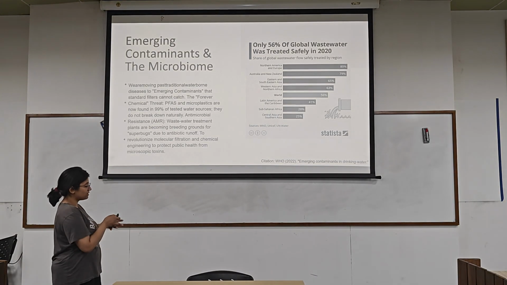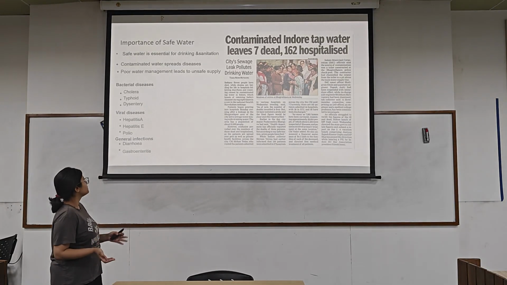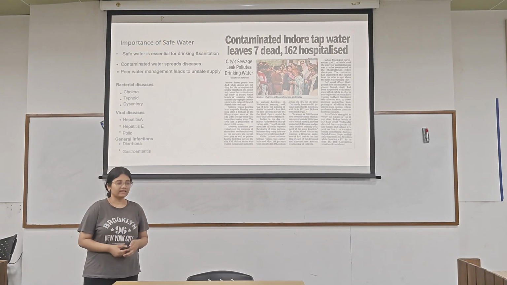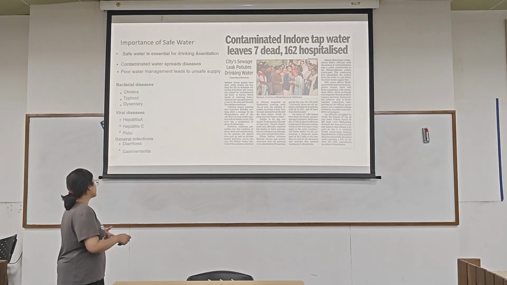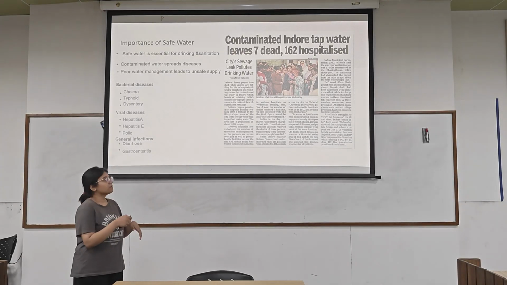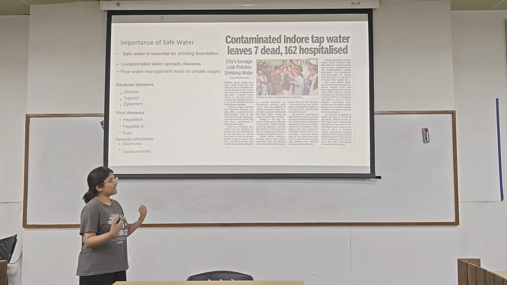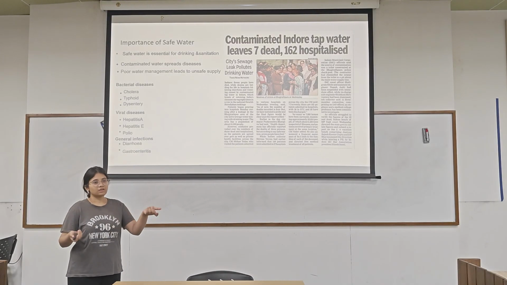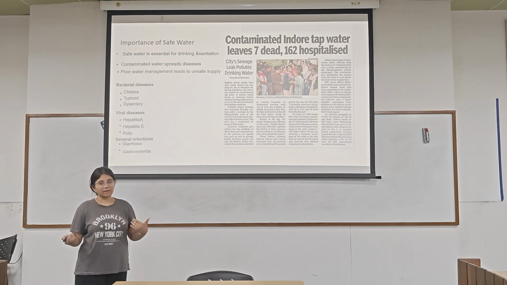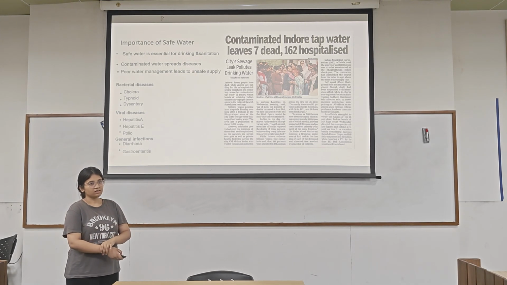This water then goes on to our river systems, oceans, etc., which leads us to the safe water part. Safe water is really essential for human survival, and contamination of water resources leads to various diseases like cholera, typhoid, hepatitis, polio, diarrhea, etc. One of the major cases is the Indore case, where a lot of people died due to contamination. What happened was a sewage pipeline was mixed with the water supply pipeline, so the wastewater from the sewer line went into the drinking water supply.